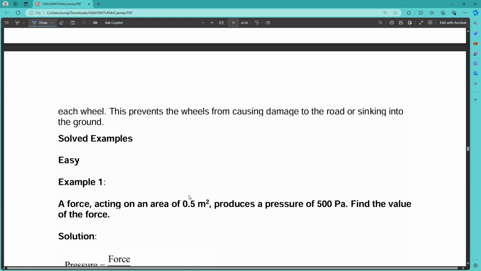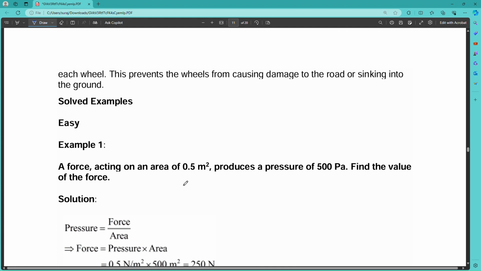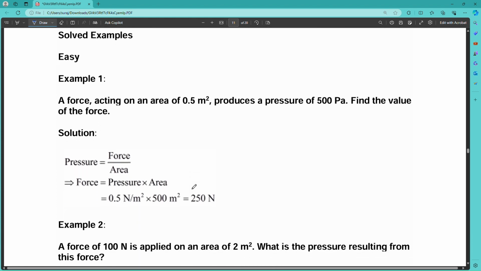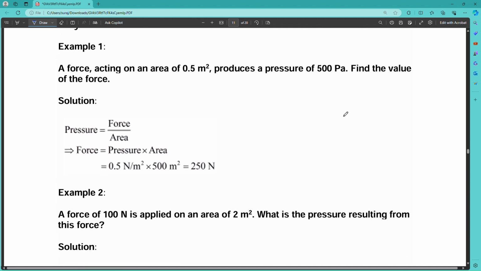So next, let us come to some examples. A force acting on an area of 0.5 meter square produces a pressure of 500 Pascal. Find the value of the force. So we are given the surface area and the pressure, but we have to identify the force. You know the formula pressure equals force by area, so we get the force by multiplying pressure with area. So 0.5 meter square multiplied by 500 Pascal, the answer will be 250 Newton, because the unit of force is Newton.